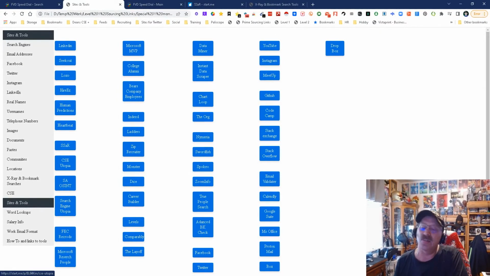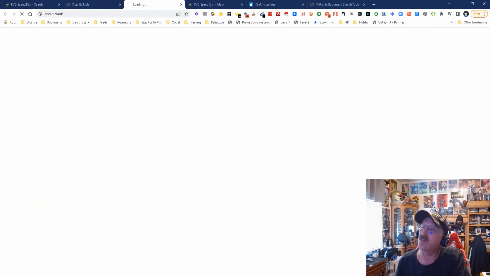You'll have access to the SSAR pages. You'll have access to the CSE Utopia, which is a collection of custom search engines. You'll have access to the OSINT tool, which is a collection of OSINT tools, and trust me when I tell you, it's not all the ones I have. It's just the ones I'm sharing. You'll have access to the search engine Utopia, search engines from around the world. You'll have access to FEC records. Now let's go into this.